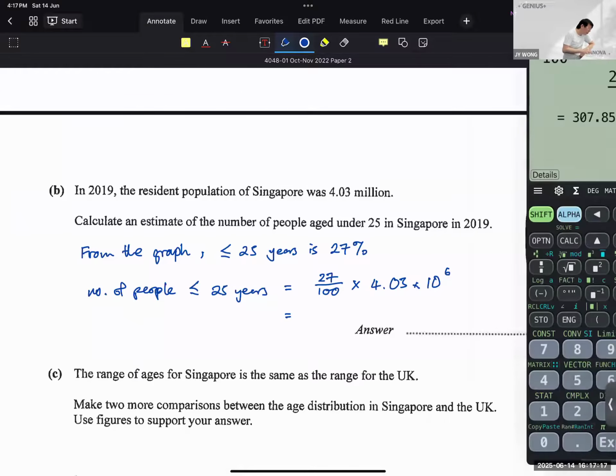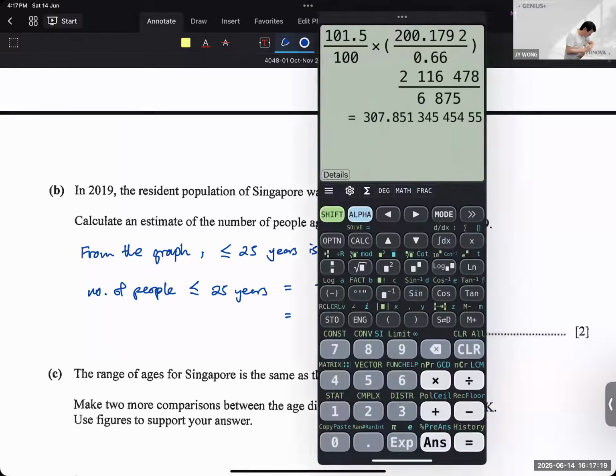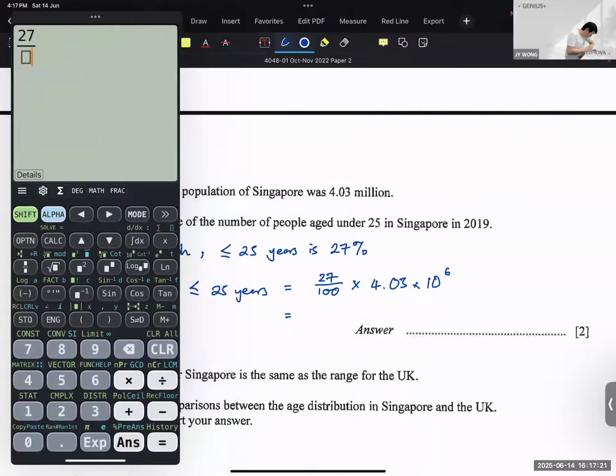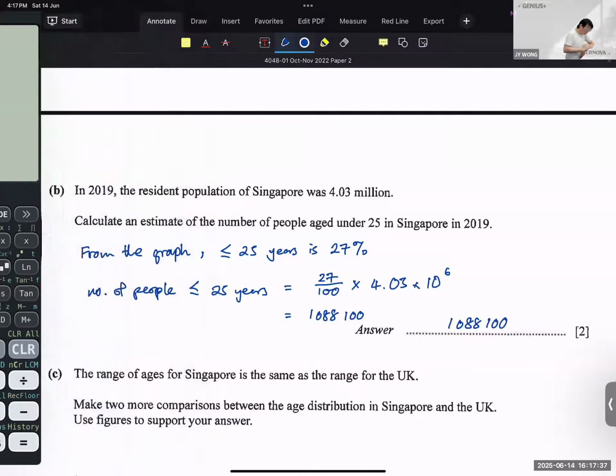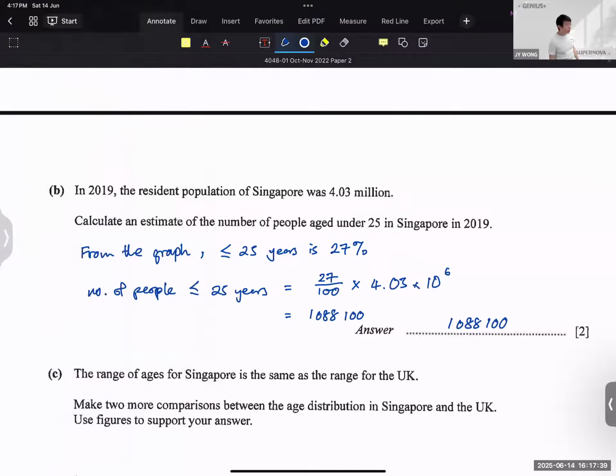You can leave your answer in standard form or you can leave your answer as a whole number. It doesn't matter. 1,088,100. Okay, if you leave it in standard form, 1.09 times 10 to the power of 6 is also acceptable.